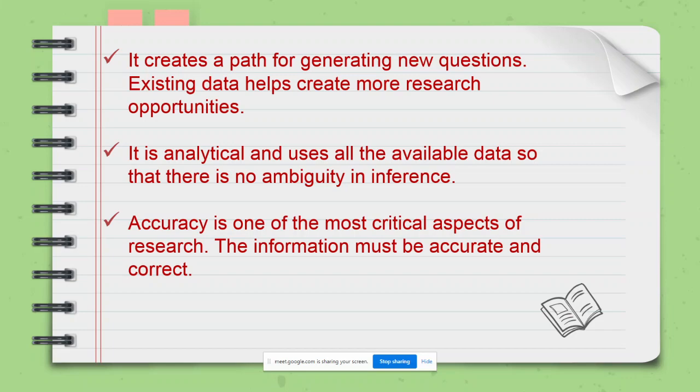So whatever data you have collected at first hand, if it is not accurate, then the input is wrong, your research will process the wrong input, and you will get the wrong output. So accuracy in the very beginning is very important. Whatever data you are collecting must be accurate and correct to have accuracy in your research.